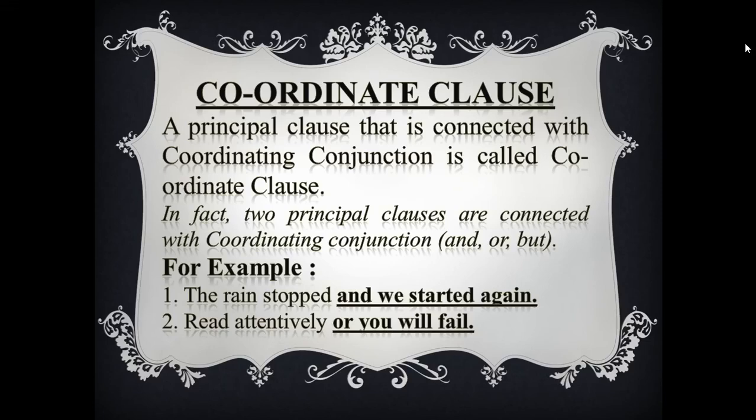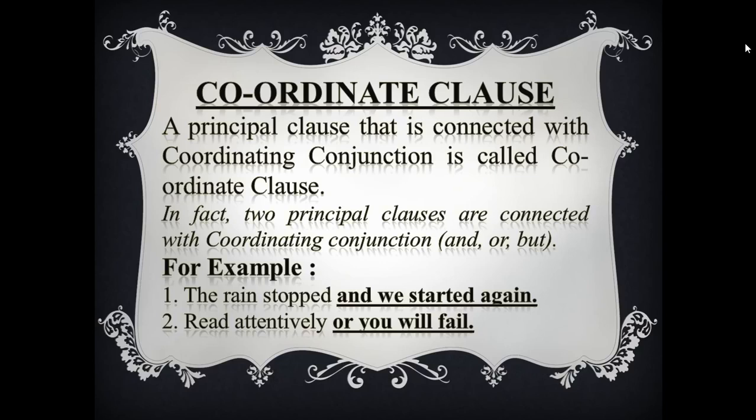That is, coordinate clause is nothing but a principal clause with a coordinating conjunction. Okay? In fact, two principal clauses are connected with coordinating conjunction.